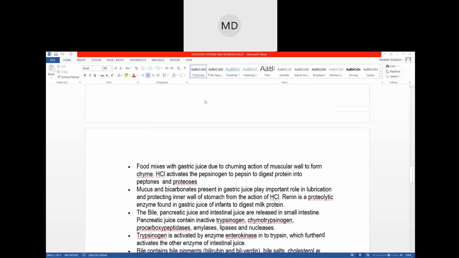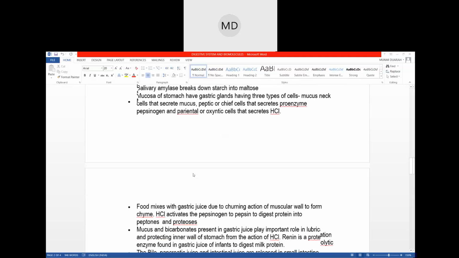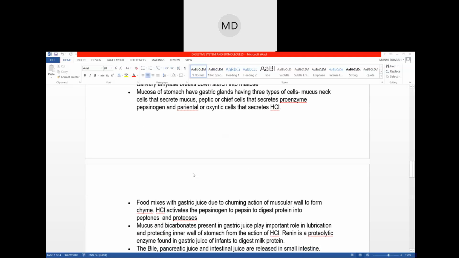Okay, then what happens when the food comes to the stomach? From the esophagus it will come to the stomach, and in the stomach it will mix up with the gastric juice. See, when you feel hungry, your stomach aches, right? You feel a burning sensation. That is because the gastric juice comes out even though the food is not there, and since the gastric juice contains hydrochloric acid, a form of acid, it causes this.